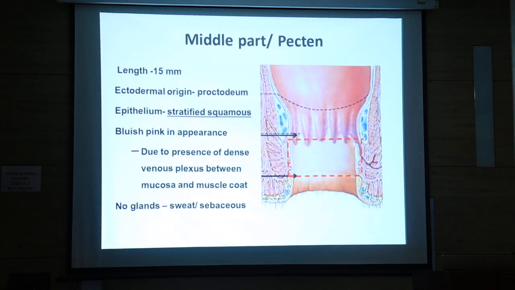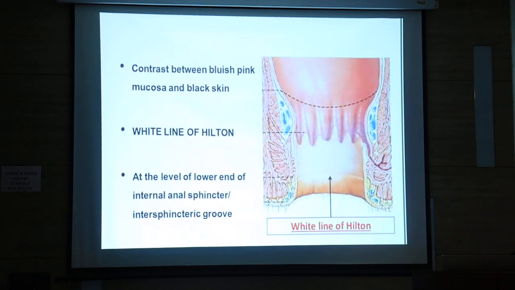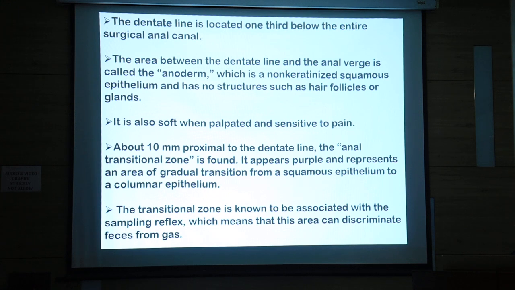So this is the middle part of the pecten, which I have explained to you. In this there is also the white line of Hilton, due to the presence of a dense venous plexus between mucosa and muscle. The lower part has the white line of Hilton, approximately 2 cm from the anal verge. So I have told you these things. The anoderm is between the dentate line and the anal verge. You have to preserve this anoderm in any surgery to prevent stricture or stenosis.